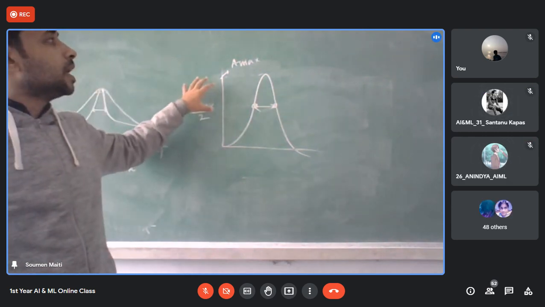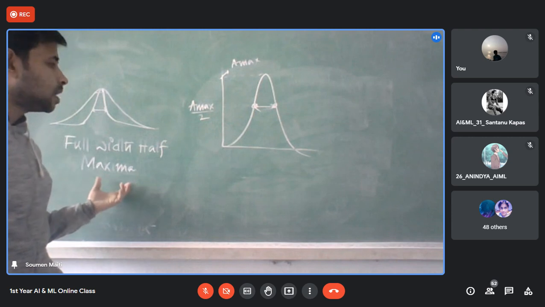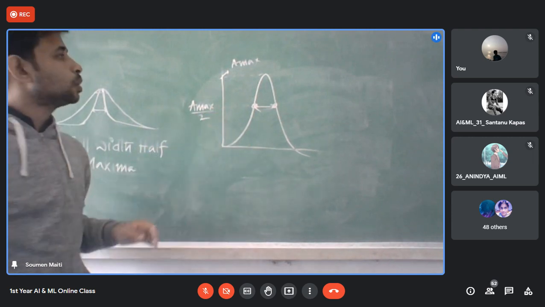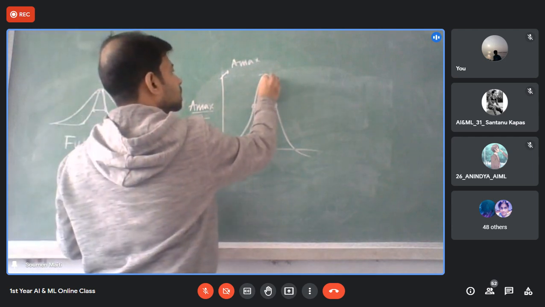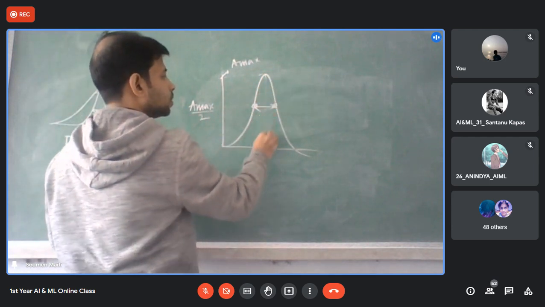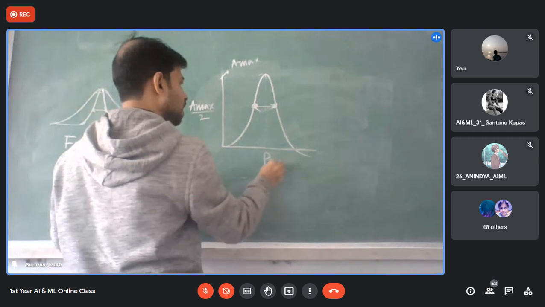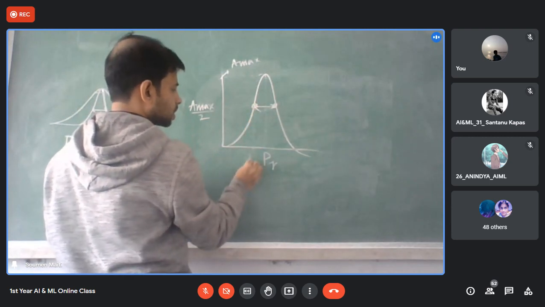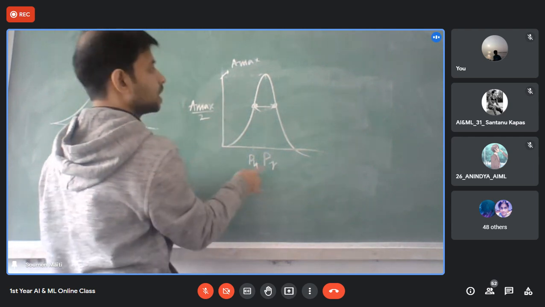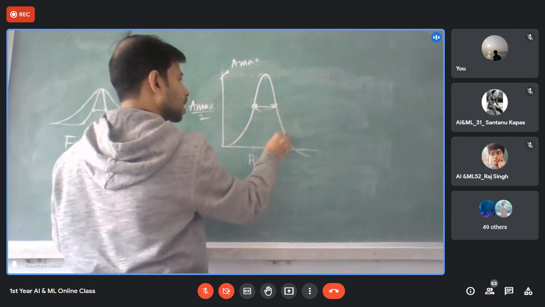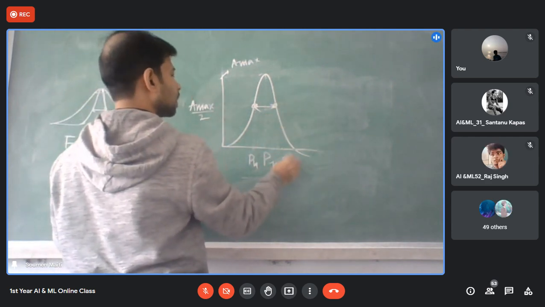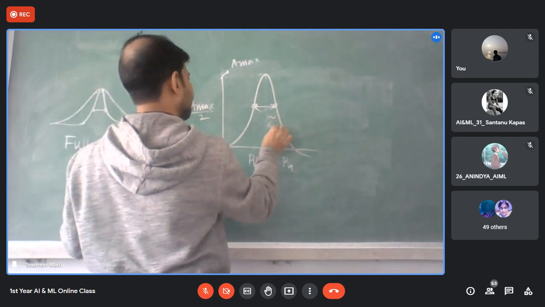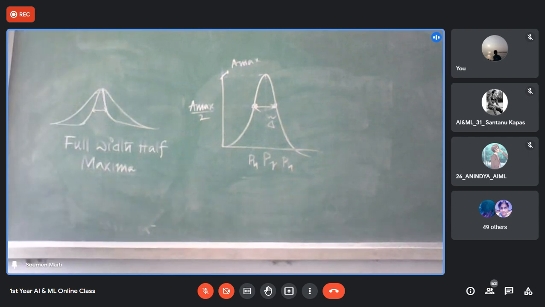A max by 2, that is half maxima; the full width of half the maximum. Now, say my resonance frequency is this, PR. The half maxima comes at PH. Again, the half maxima will come on the other side at PH, and say that the difference is delta.